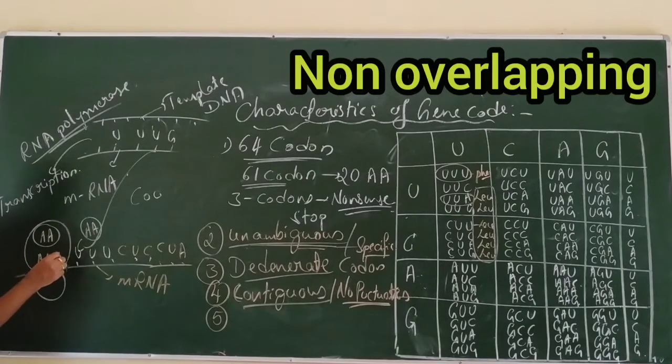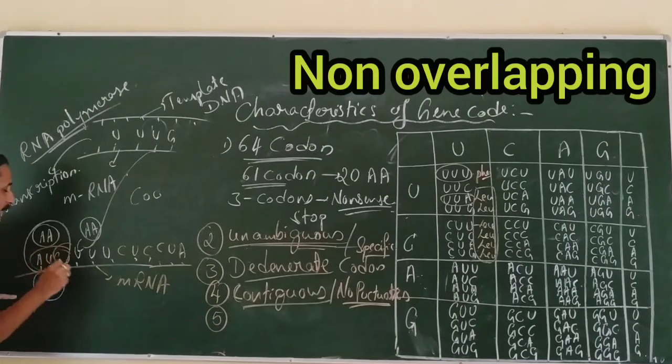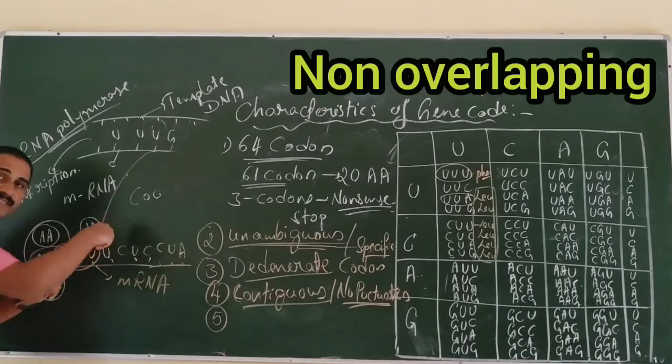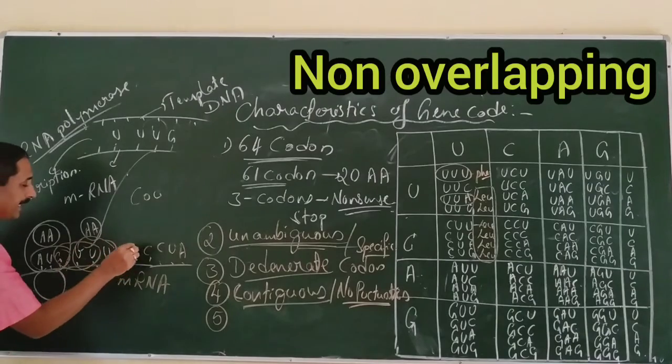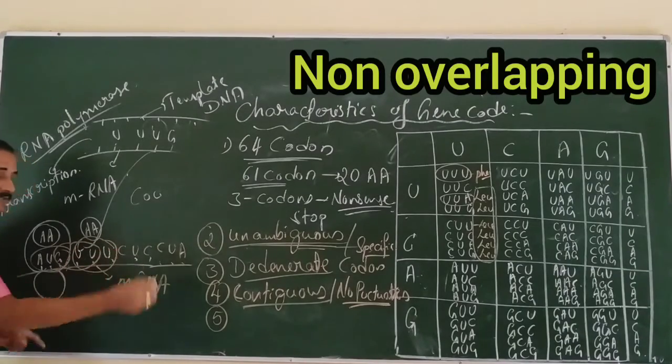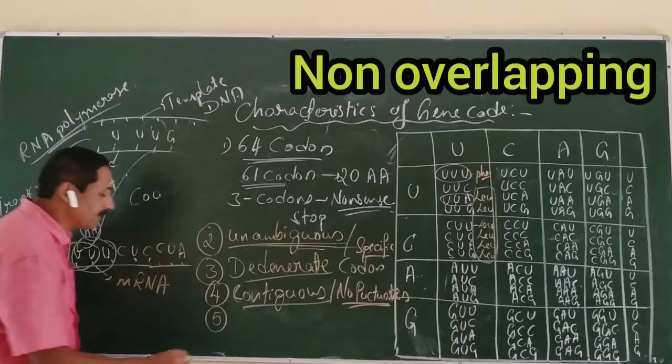Another very important character of genetic code: it should be read as a unit of 3, and there is no overlap. If you read AUG as a codon, you should not take the G once again to read GUU. You read UUU as the next codon. So there is no overlapping of genetic code.